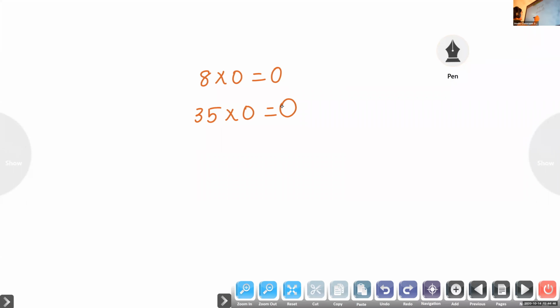Multiplication, not adding, we are multiplying. Like that, 100 into 0 equal to 0. Savio, can you hear me?